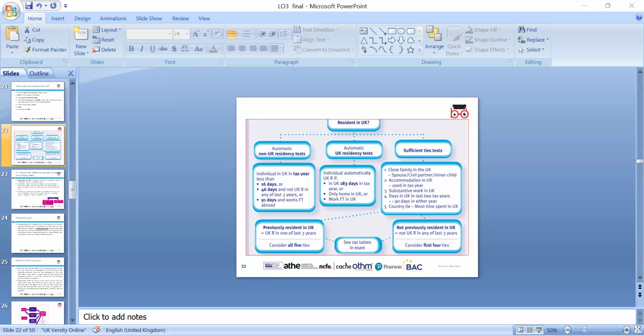The chargeable person, an individual or a company, pays corporation tax on their gains. Exempt persons include charities. A chargeable asset is any capital asset which is not exempt.